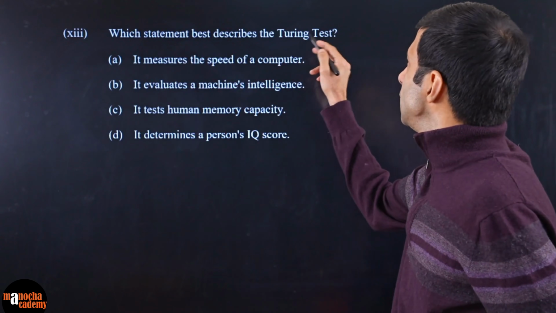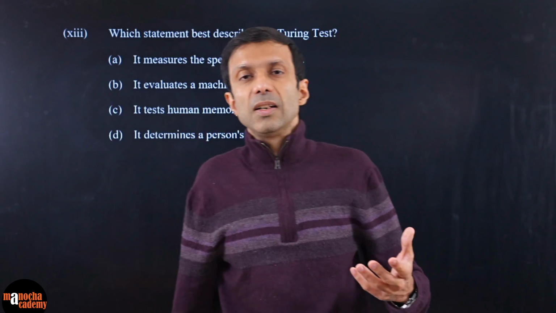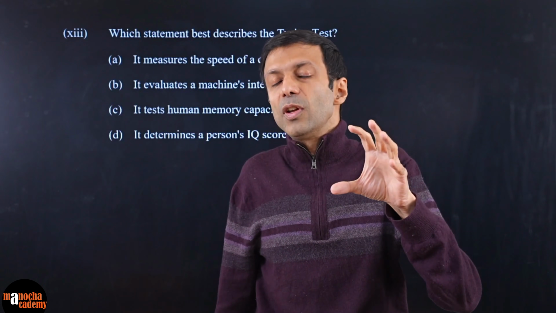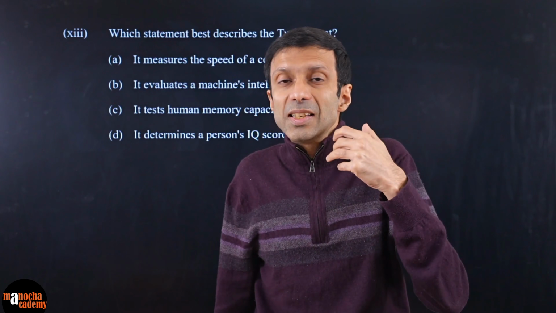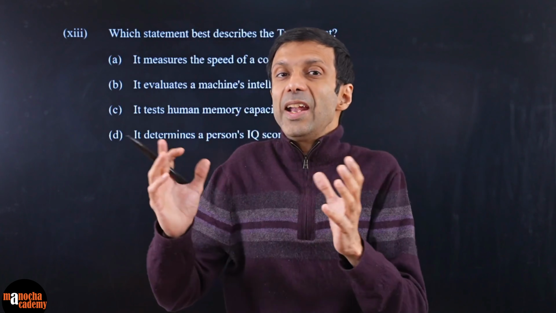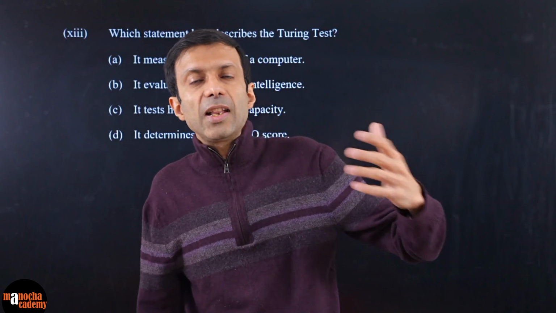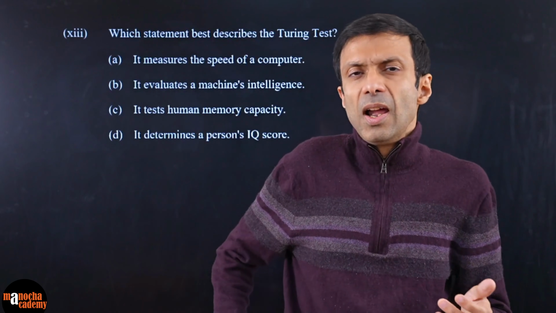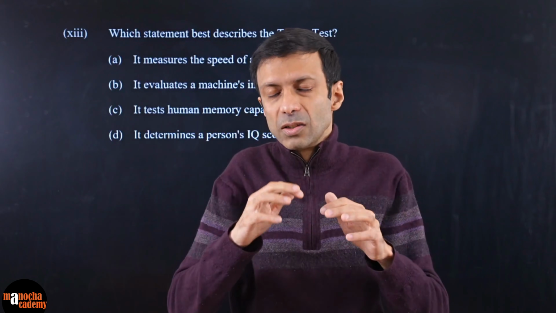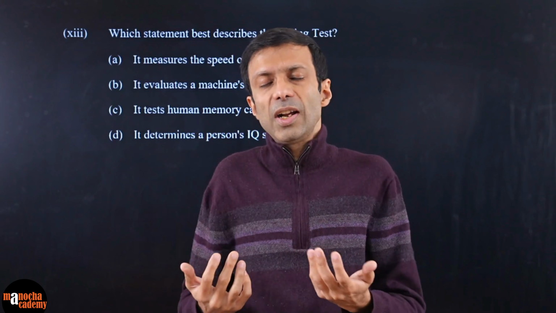Which statement best describes the Turing test? Turing test is the famous test proposed by the computer scientist Alan Turing to check if the machine has intelligence. It's an AI test, right? Because what is the goal of AI? To replicate or to imitate human intelligence. So basically, suppose you're chatting with your friend, sending the friend comments and stuff, and the friend is replying, and so you feel yes, you're chatting with a human.